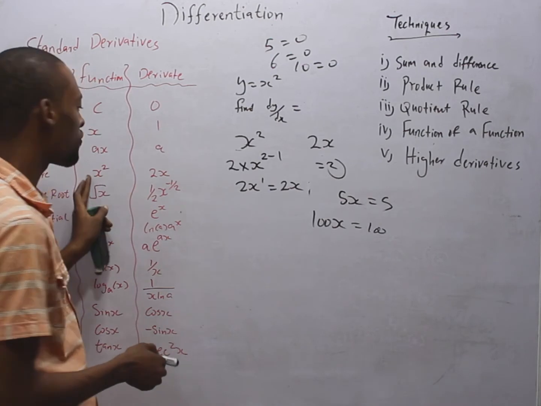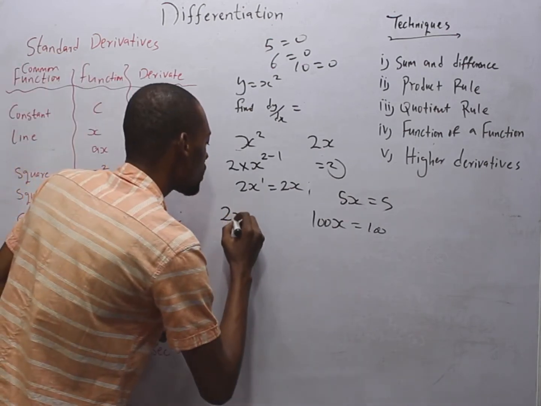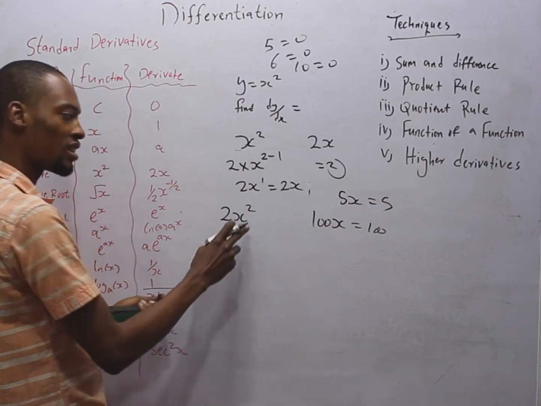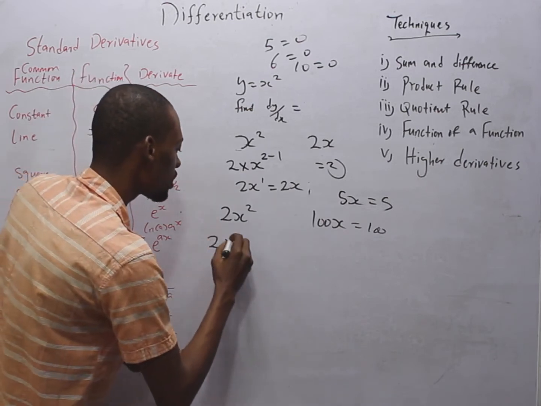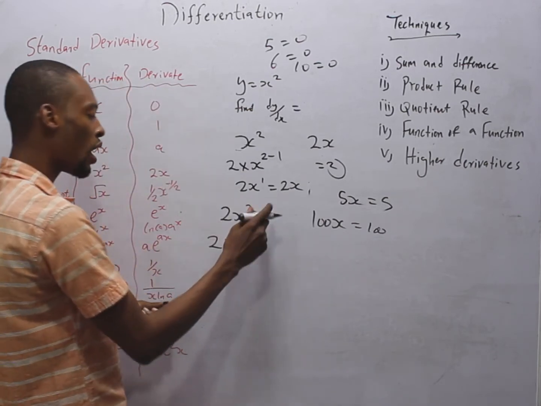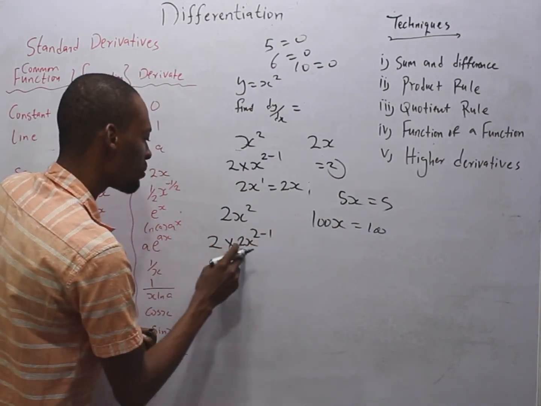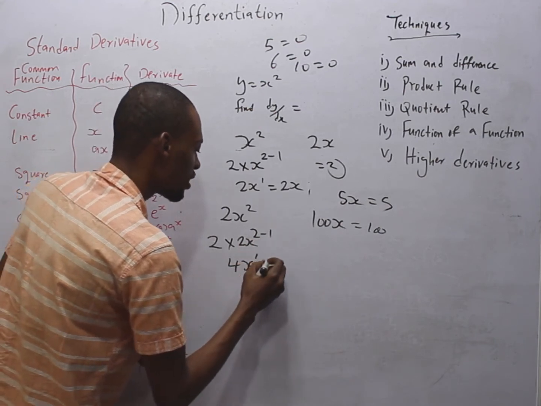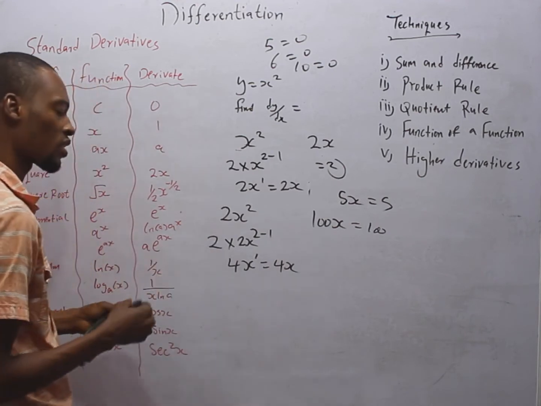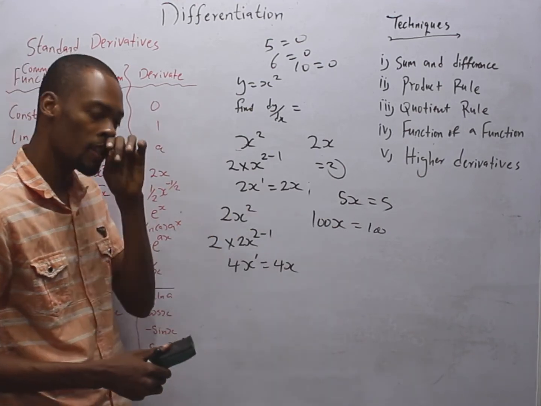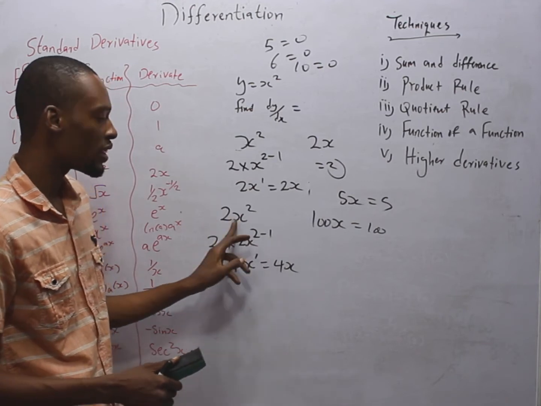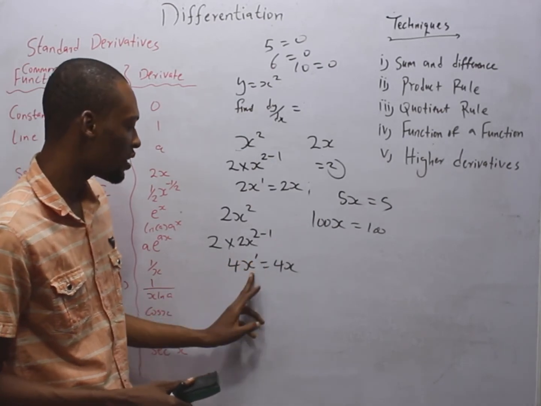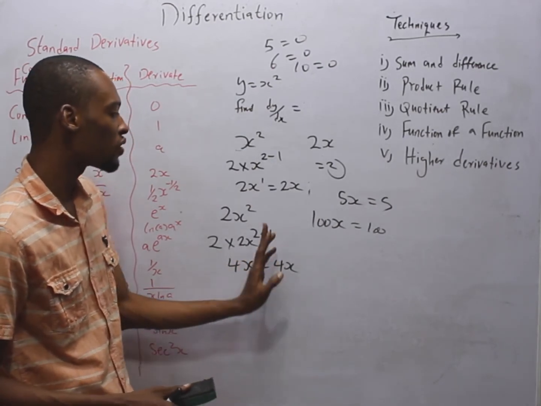How about a number before s squared? Example, 2s squared. This is simply using 2 to multiply everything, the power to multiply. 2 times 2s, subtracting 1 from the power. 2 minus 1. This is 2 times 2, 4. 2 minus 1 is 1. So 4s raised to the power of 1, that is 4s. So if I say differentiate 2s squared, you use the power to multiply 2s to have 2 times 2, 4s, subtract 1 from the power to have 1 remaining. So 4s raised to the power of 1 is equals 4s.